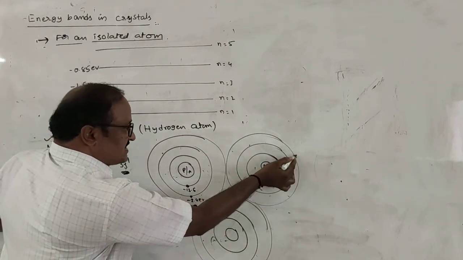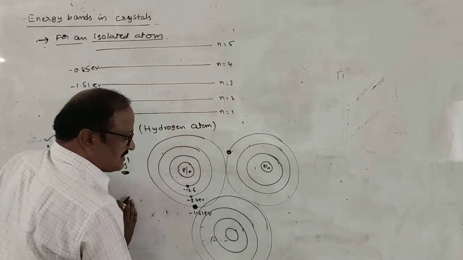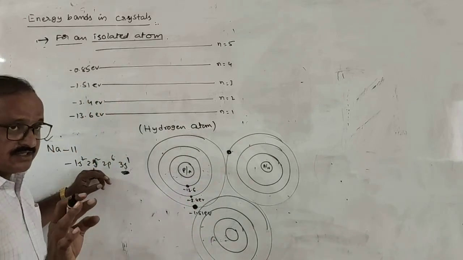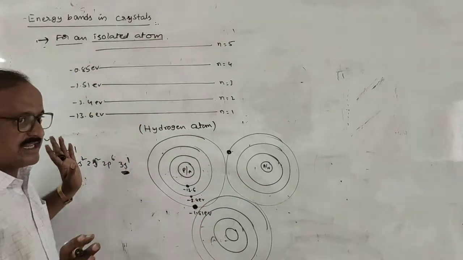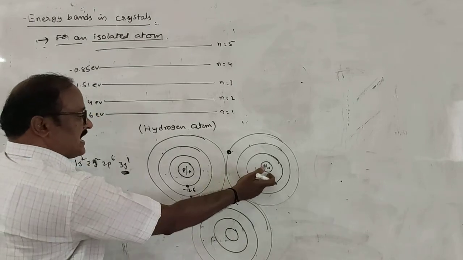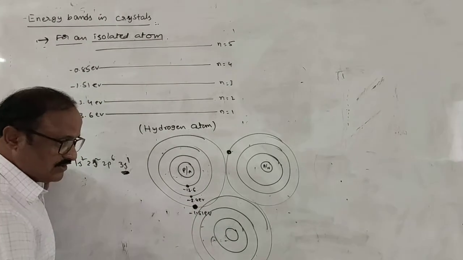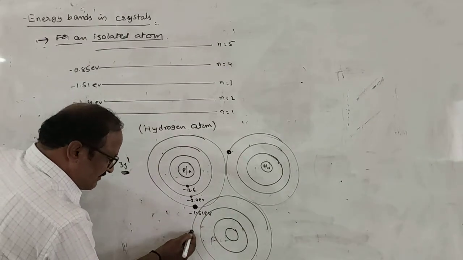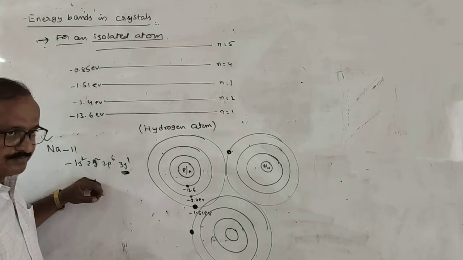So this is the given atom, and the second atom. It also has one more electron in the outermost orbit. Initially these two electrons have the same energies, when there is no influence between the atoms. But the valence electron may be influenced by the nucleus of the surrounding atom and also its valence electrons. That's why its energy is not a discrete value or a constant value. In the third atom also, the electron does not have a discrete amount of energy.